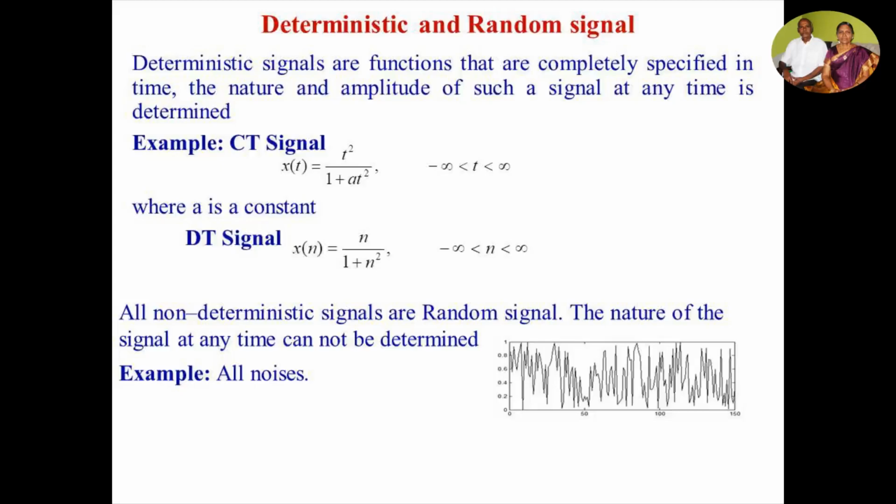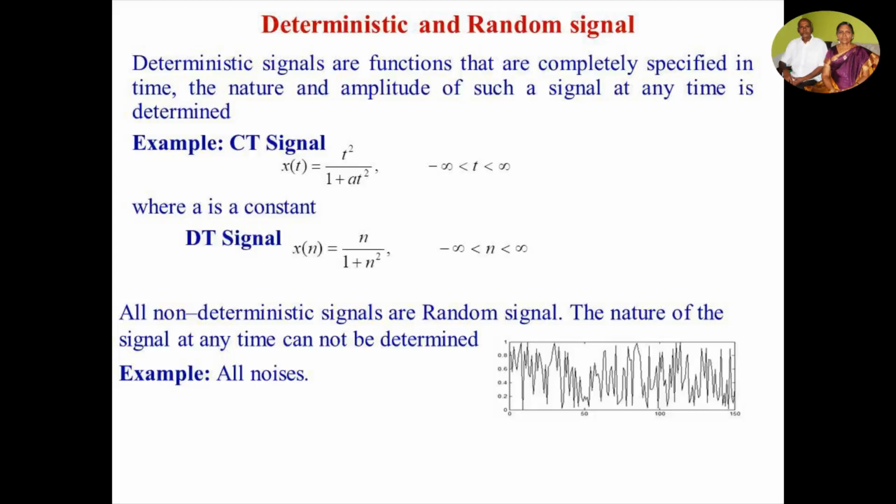Deterministic and random signal. Deterministic signals are functions that are completely specified in time. The nature and amplitude of such a signal at any time is determined. For example, in a continuous time signal, x of t is equal to t squared by 1 plus a t, where t varies from minus infinity to plus infinity and a is a constant. Here, at any instant of time, the signal x of t can be determined.